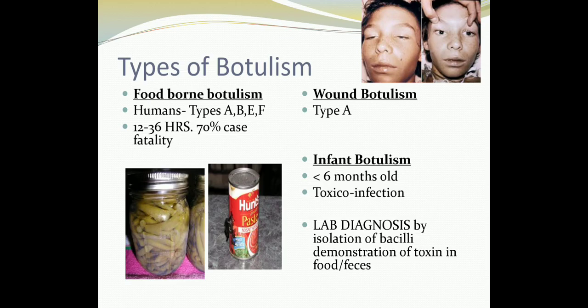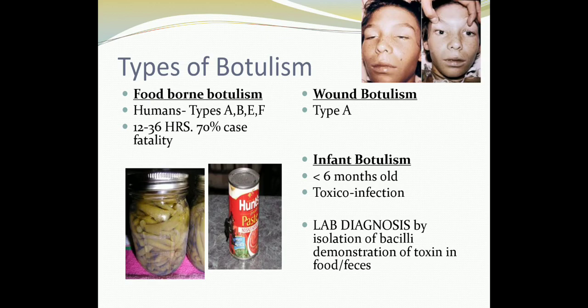So the child will be unable to suck and swallow, the voice will be weakened, there will be ptosis, the neck will be floppy with extreme weakness. Therefore, infant botulism is also sometimes called the floppy child syndrome. Later on, it progresses to generalized flaccidity, respiratory failure, and sudden death. Please remember that adult intestinal botulism can also occur rarely in those with suppressed normal flora. So, the colonized Clostridium spores in this condition will germinate to produce toxin.